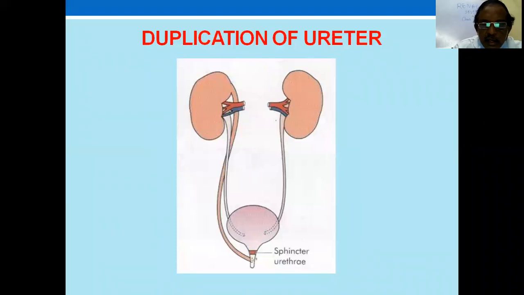So this is the thing, as I'm showing you. This is a normal pelviureteric junction, opening normally. Whereas here, the upper pole ureter comes down and opens lower down and medially. So this is the sphincter.